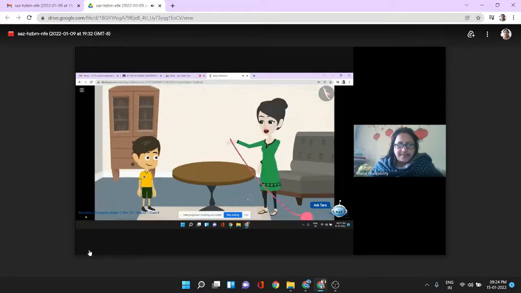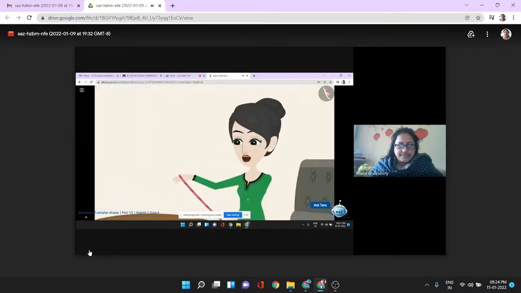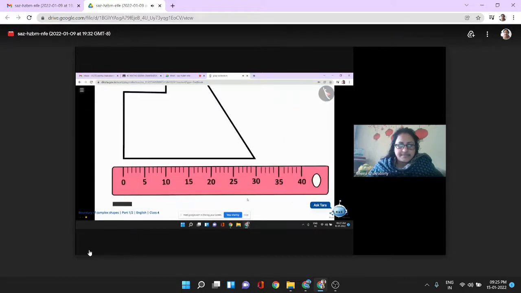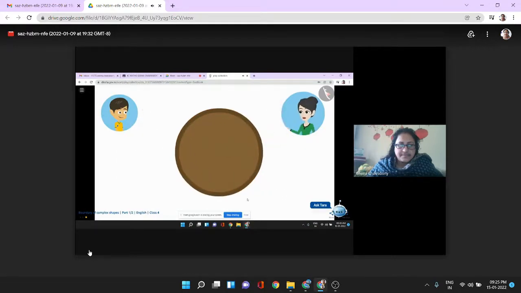What are you doing, Mummy? I want to make a cover for this table, so I am taking the measurement of its boundary. With a thread? Yes, with a thread. Papa told me yesterday that if we have to measure the boundary of a figure, we have to add up their sides. What your father said is correct. The edges of shapes with straight lines can be measured with a scale because the scale is also straight. But you cannot measure a shape which has a curved boundary with a scale. To measure the boundaries of such shapes, you have to use threads, ropes, etc.